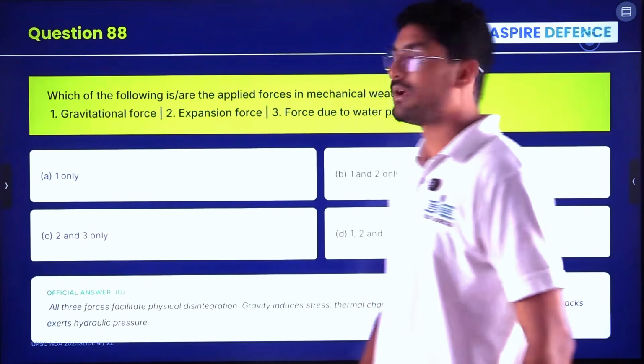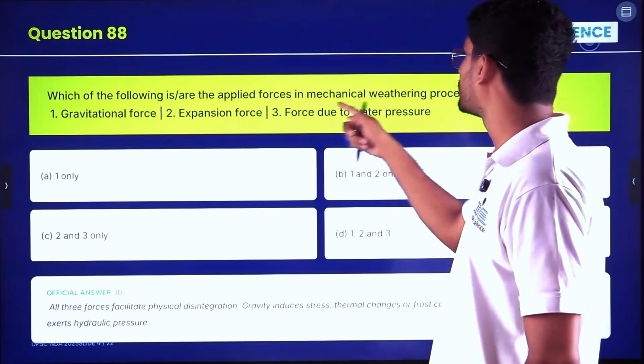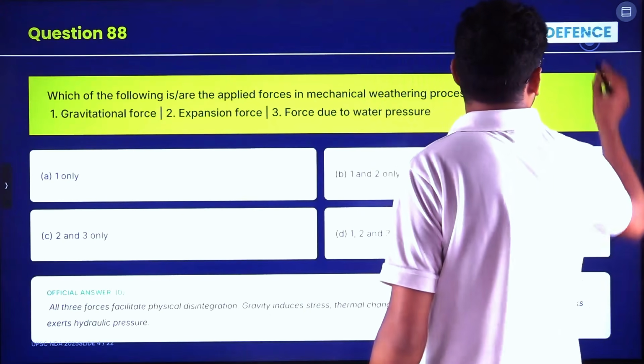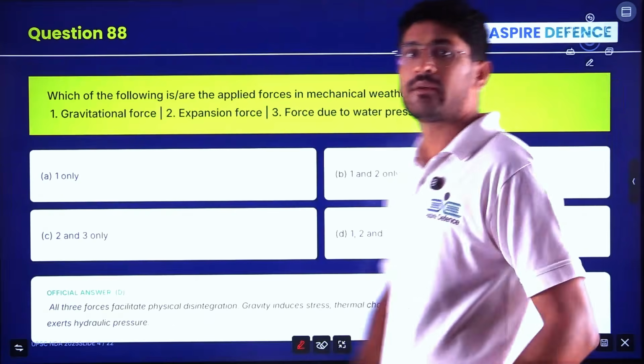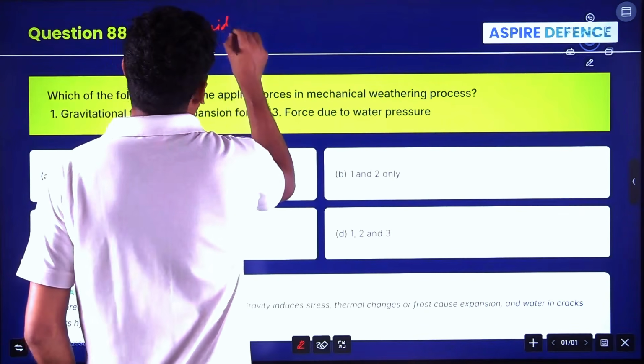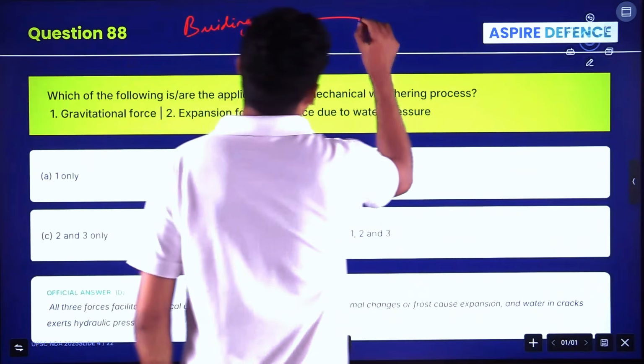Next, which of the following are the applied forces in the mechanical weathering process? See, geography is about building and destruction.